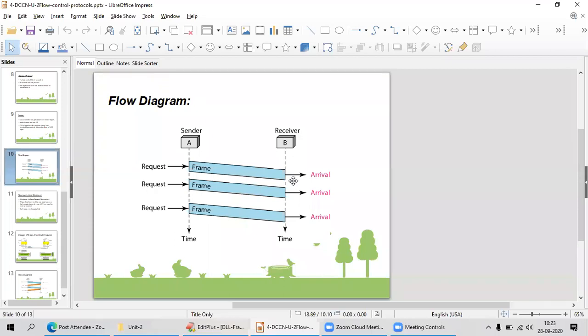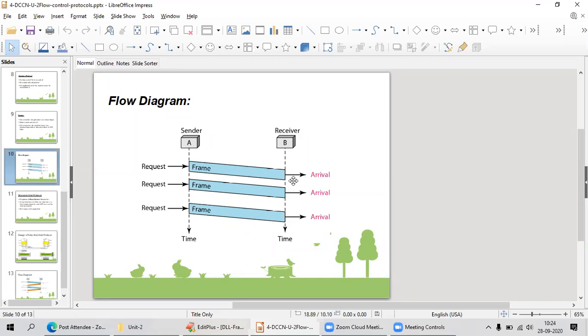This is the flow diagram of your data link layer simplest protocol. It is always running at the sender and receiver. Whenever the request comes from the network layer, it will make the frame and simply send it to the receiver. At the receiver, whenever it gets the arrival request from the physical layer, it will get the information, remove the header and footer, extract the information, and forward it to the next layer, that is the network layer.